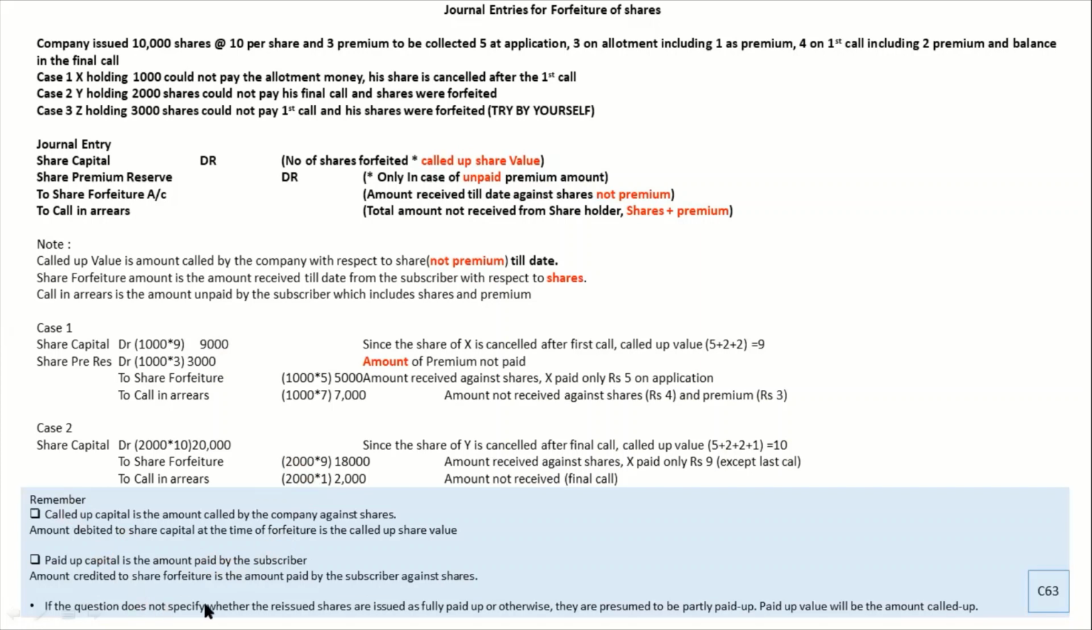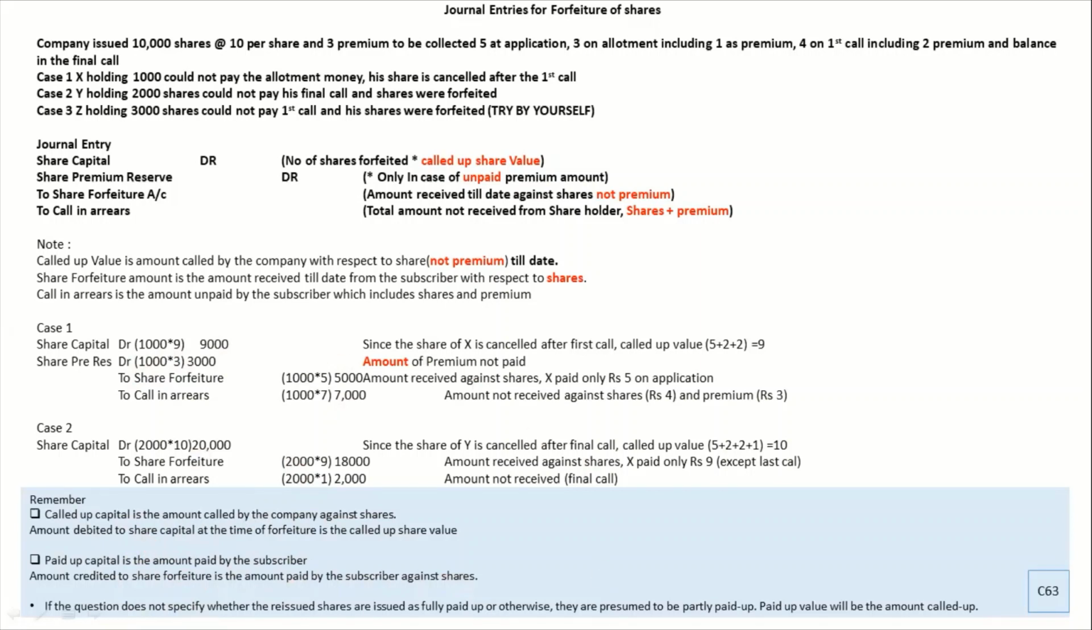Let us look into some theory part. Called up is the amount called by the company. Amount debited to share capital at the time of forfeiture is the called up. This is what we discussed, right? Paid up is the amount paid by the subscriber. Amount credited to share forfeiture is the amount paid by the subscriber against shares. Paid up and called up usually comes as theory. I hope this part is clear.